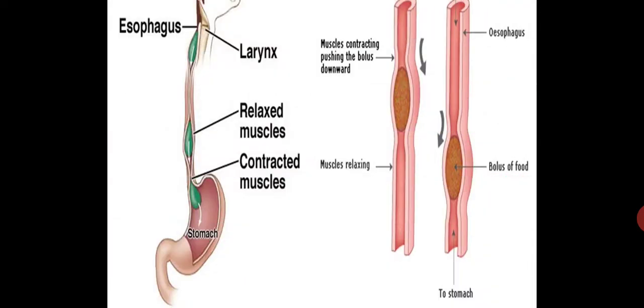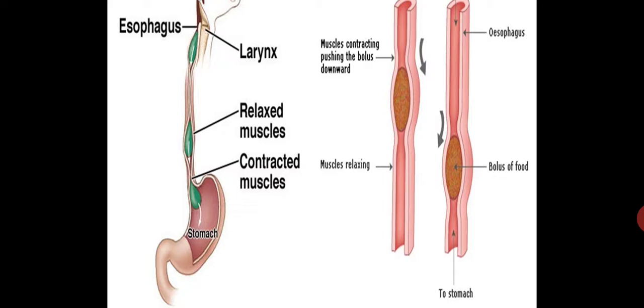After the tongue, the food from the mouth goes into the food pipe, called the esophagus. After the food is swallowed, it slides down the pharynx into the esophagus. The esophagus leads from your mouth to the stomach.